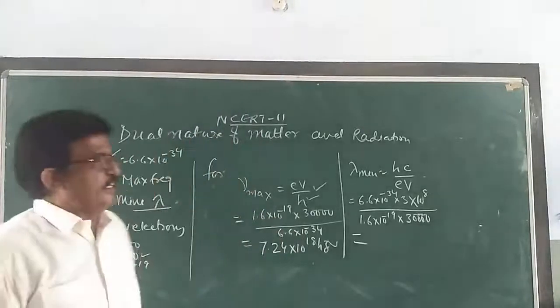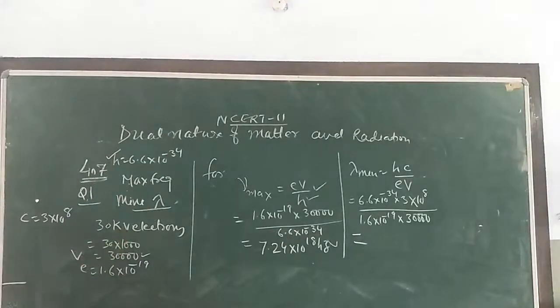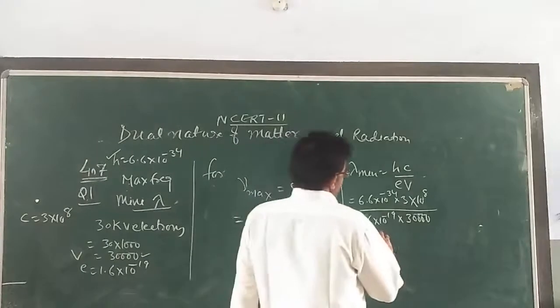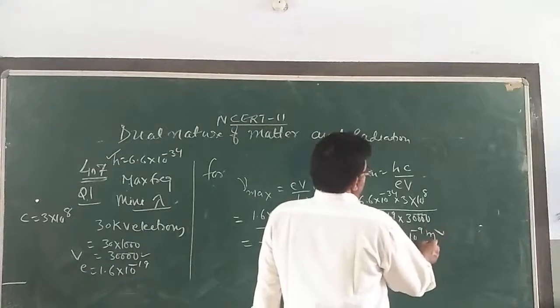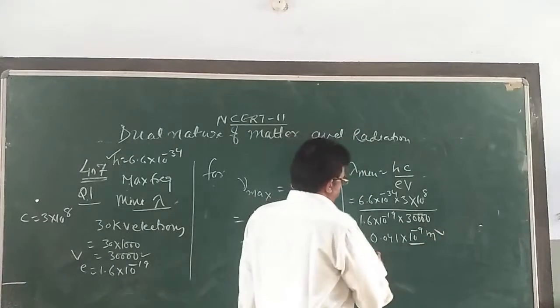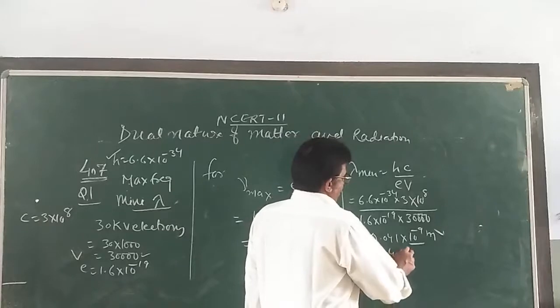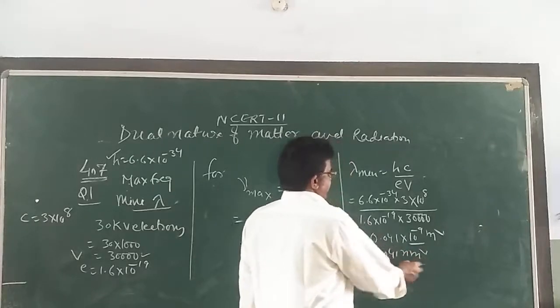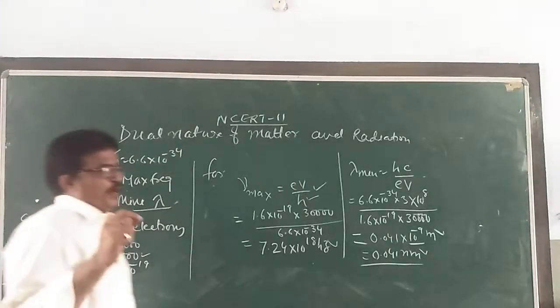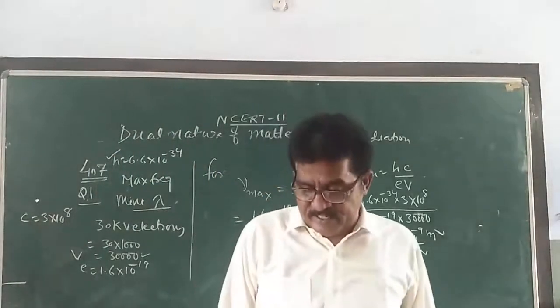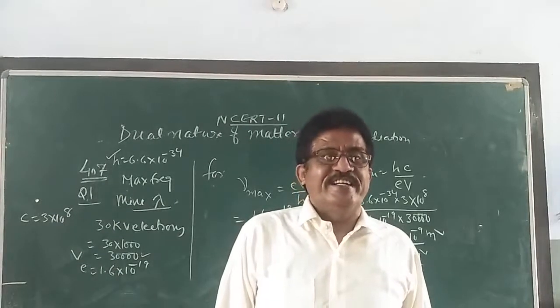Solve it and you get 0.041 into 10 to the power minus 9 meter, that is 0.041 nanometer. If you know the formula, then all the numericals of physics are very easy.